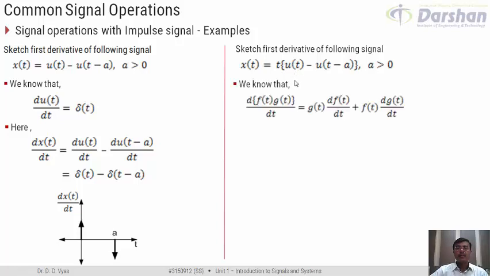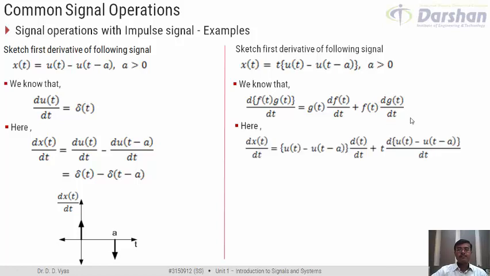So let us recollect the basic property of differentiation, that if I have two functions f and g which I am trying to differentiate, then differentiation of ft into gt dt is nothing but gt differentiation of ft plus ft differentiation of gt. So now if I try to differentiate x of t, as a first term I would take u of t minus u of t minus a as it is, and I would differentiate this t, so dt by dt.